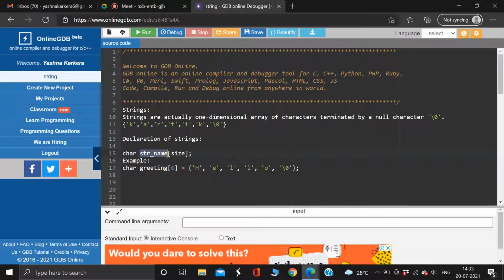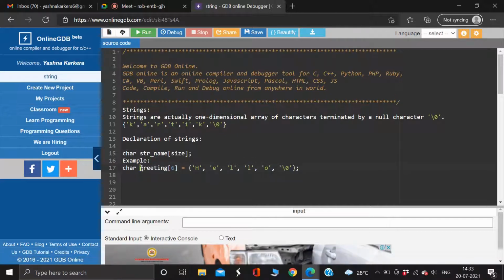And here you write a name for the string, and as usual we write the size for the string. This is how we write even the array declaration, right? The only difference is the data type always remains the same, that is char. Now I've given an example of how you declare a string. Here I've written char, I've written a name of a string called greeting, and I've written the size of the string as 6, and I've written this string. So basically, this has how many elements? 1, 2, 3, 4, 5, 6. You should count this also. So there are 6 elements, right? Do you agree that this has 6 elements?